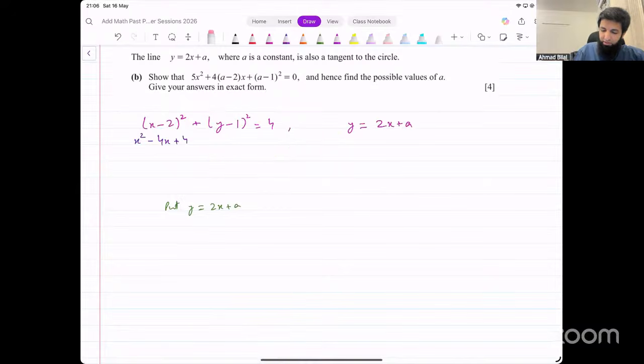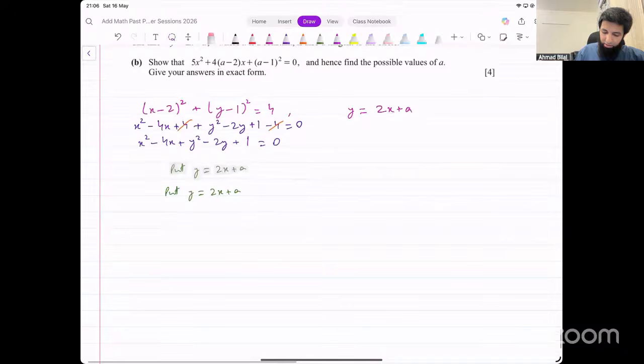So it gives us y squared minus 2y plus 1, and then minus 4 from the other side as well. That equals 0. And this simplifies further to x squared minus 4x plus y squared minus 2y plus 1 equal to 0. 4 and minus 4, they get cancelled, right?